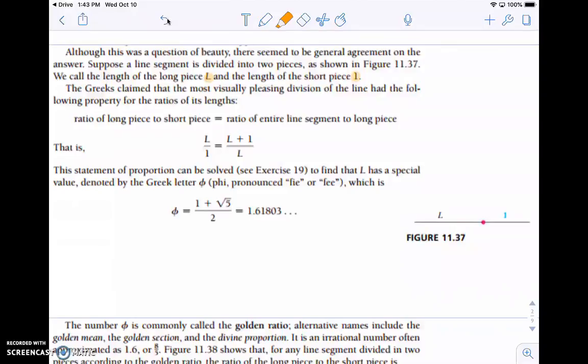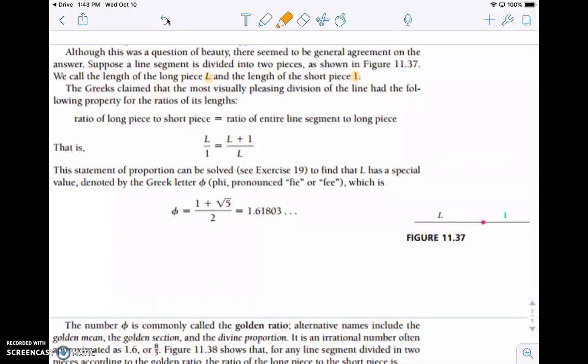And the Greeks claimed that the most visually pleasing division of the line had the following property for the ratio of its lengths: the longest piece, L, to the shortest piece is the ratio of the entire segment to the long piece. So L divided by 1 equals the whole piece, which is L plus 1, divided by L.